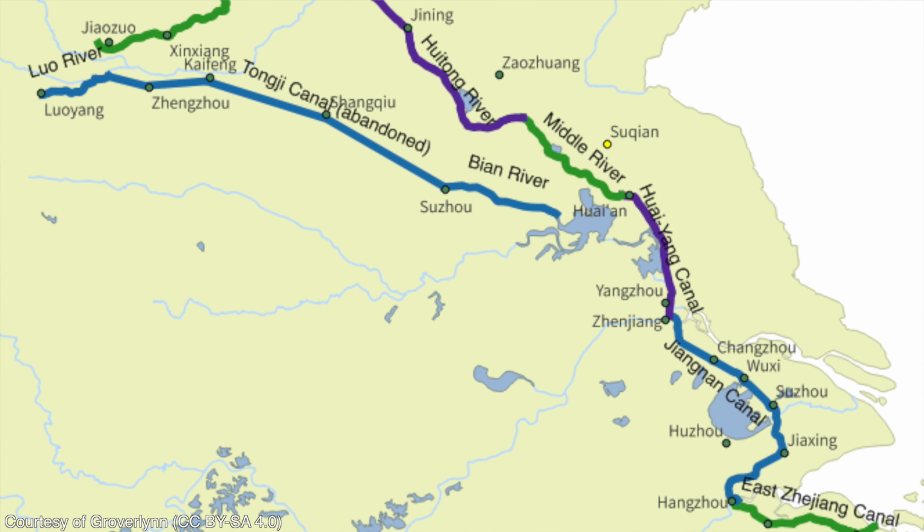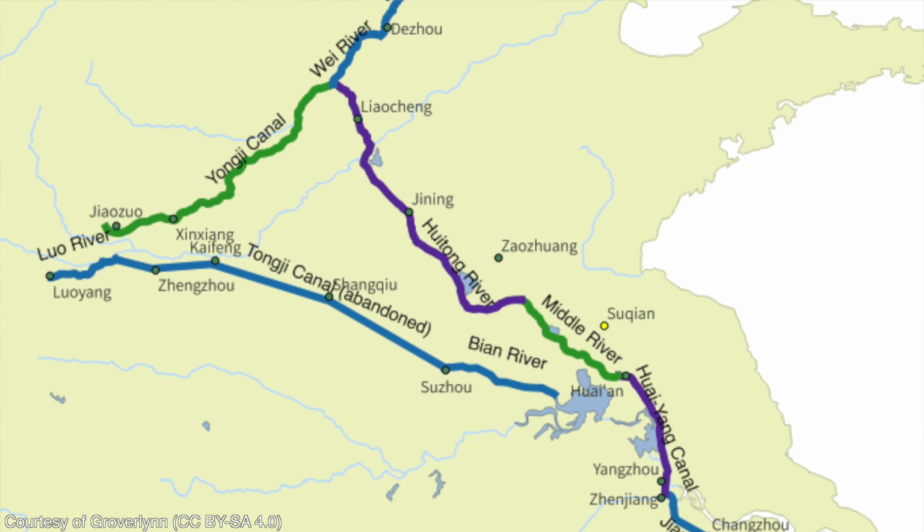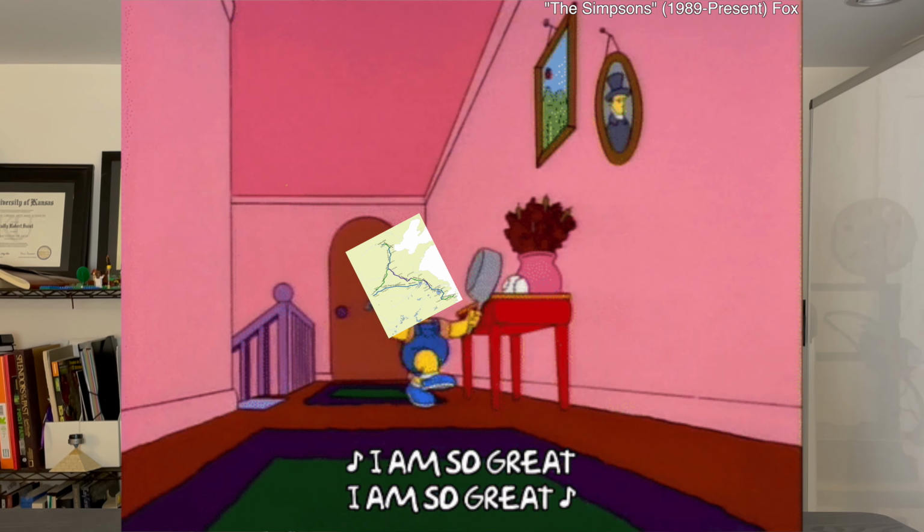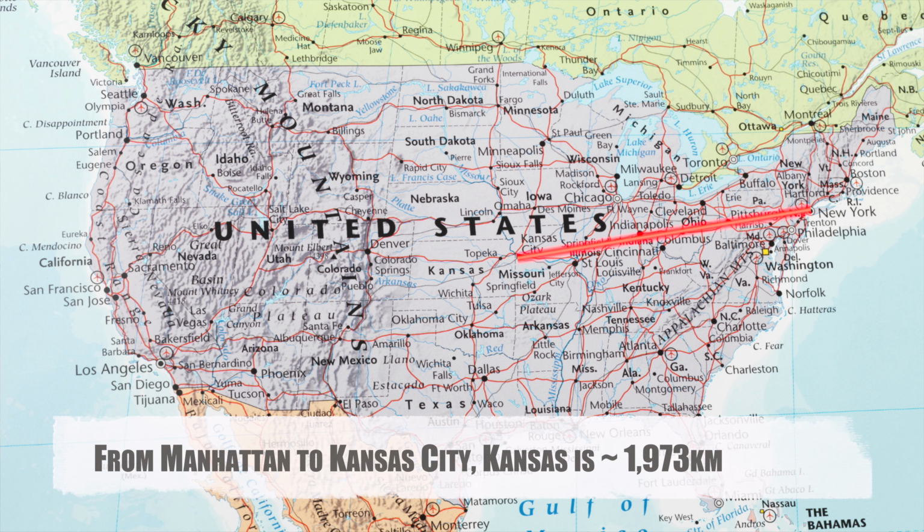This week we're heading to China to look at a series of canals that were constructed between the Hangzhou province and the Zhejiang province. And these series of canals form what is called the Great Canal, and a great canal it is. It stretches about 1,800 kilometers in length and was constructed by man. Yeah, I say constructed by man. We're going to get more into that in a bit.